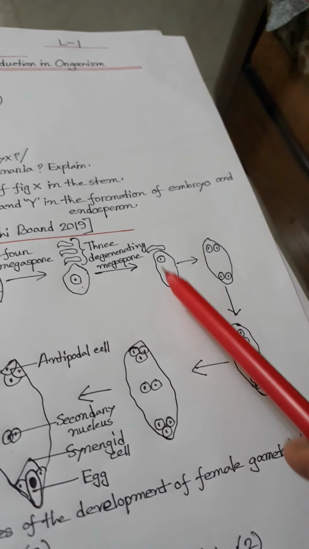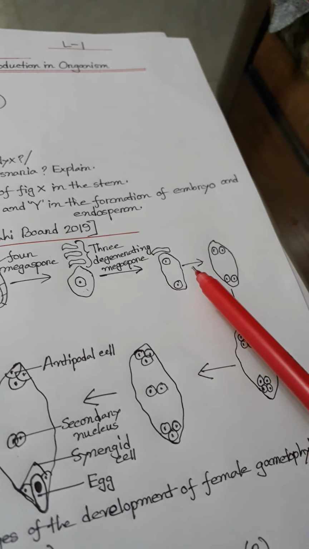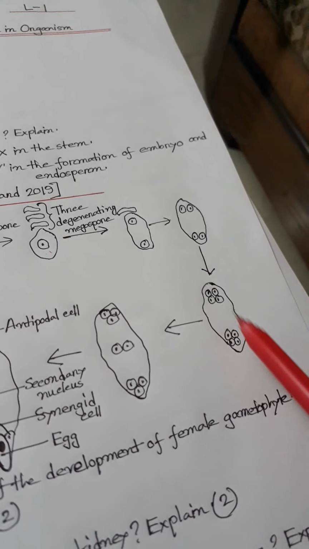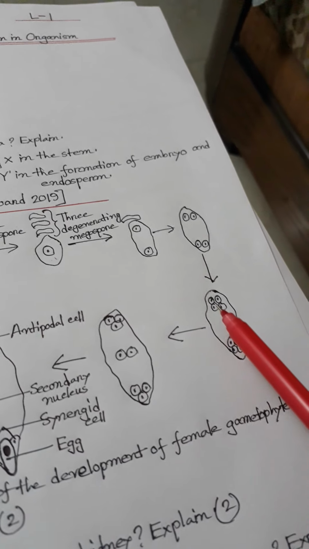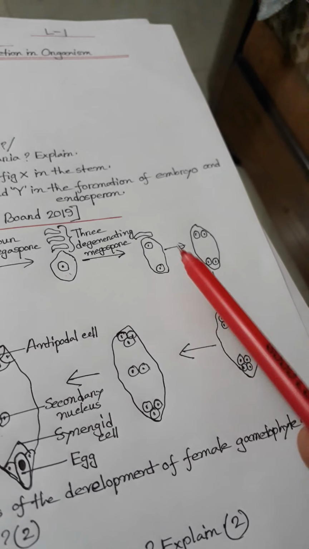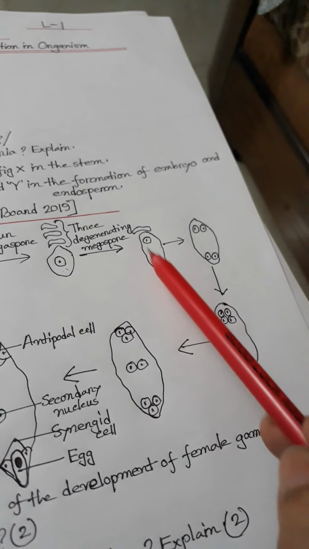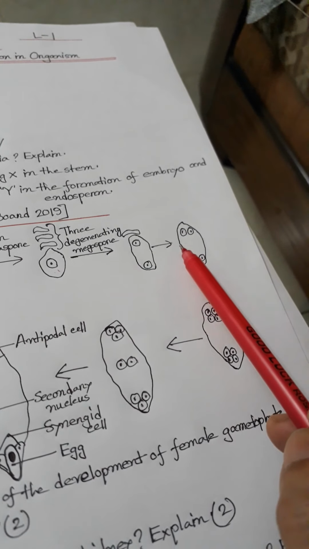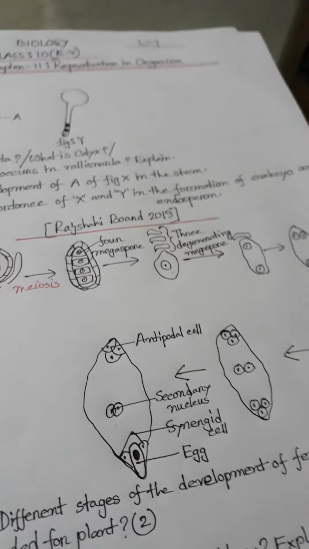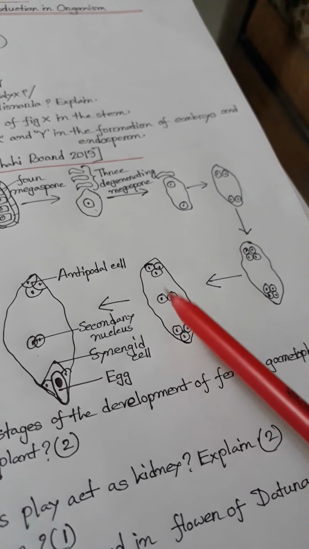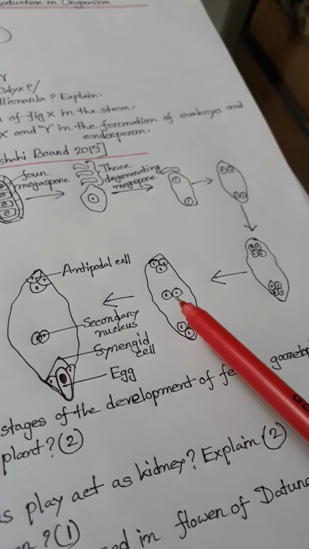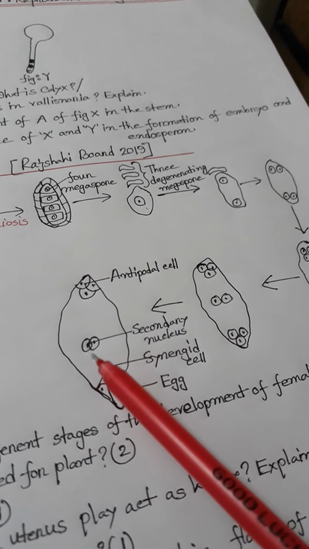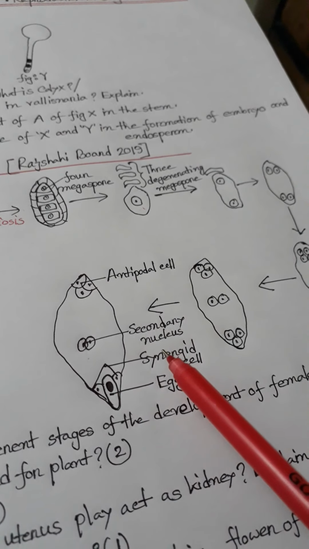Here it produces 2 nuclei. Then again mitosis, so 4 nuclei. Then again mitosis, so 8. Okay, 4 nuclei go to each of the 2 poles, here 4, here 4, total 8. Then between the 2 poles, one from each goes to the middle portion. Here 1, here 1, so 2, and then they fuse together and produce the secondary nucleus.